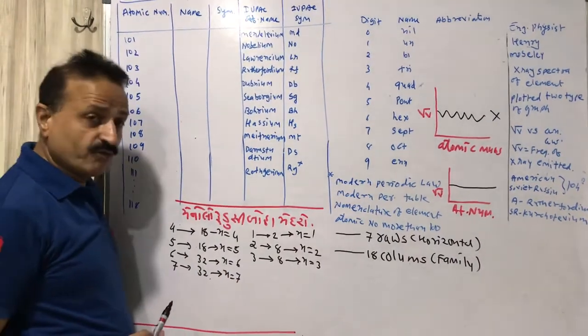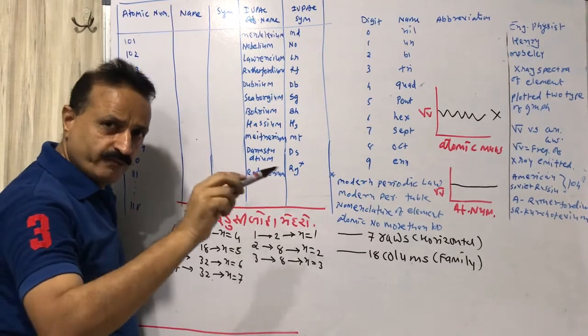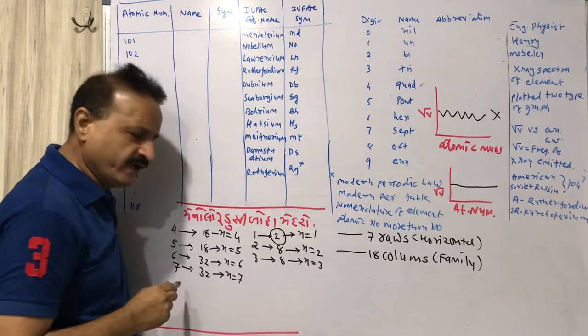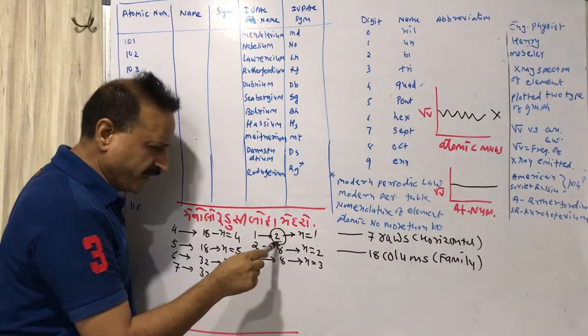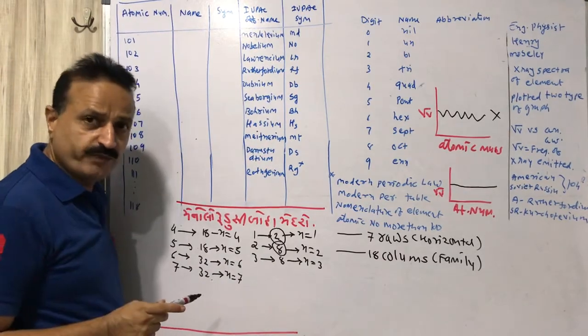So you can now consider that there are 7 rows in the periodic table. In the first row only 2 elements, hydrogen and helium. In the second row there are only 8 elements. You can check with the modern periodic table.